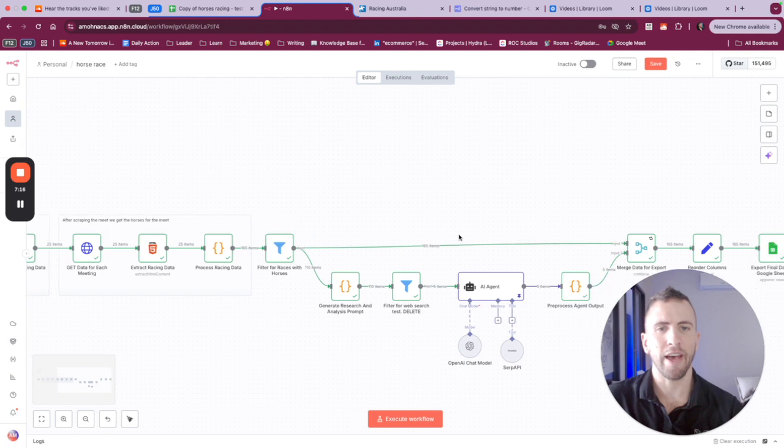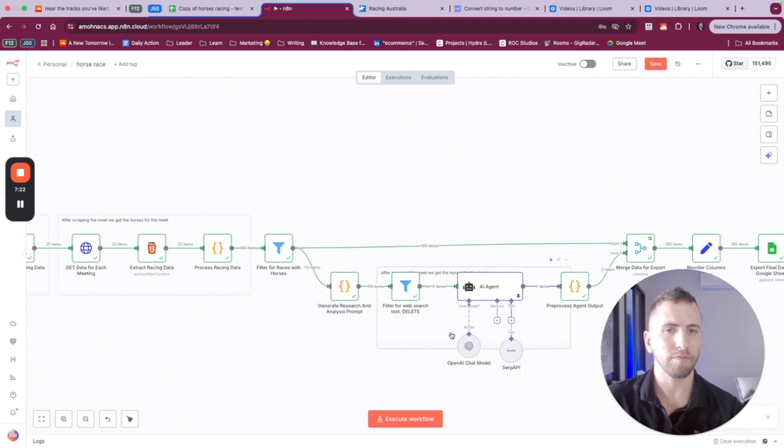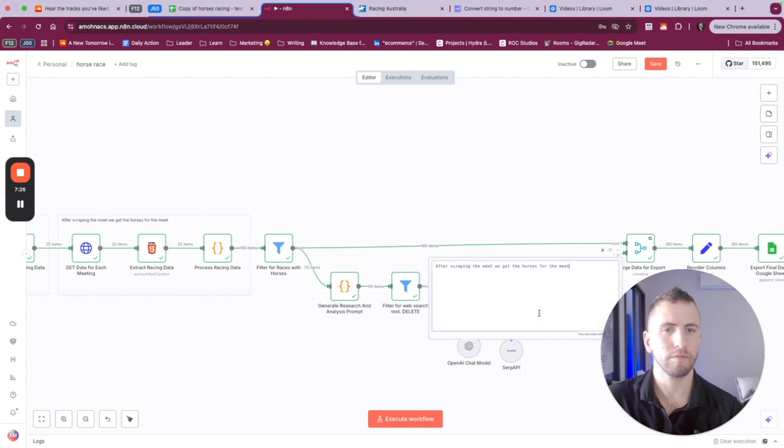We filter for that. Now what we want to do is we perform a live web search for relevant horse race data.